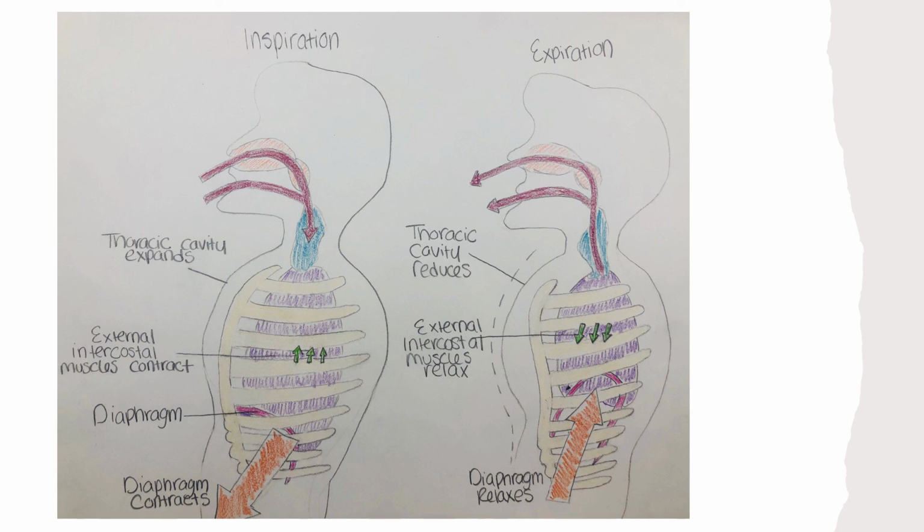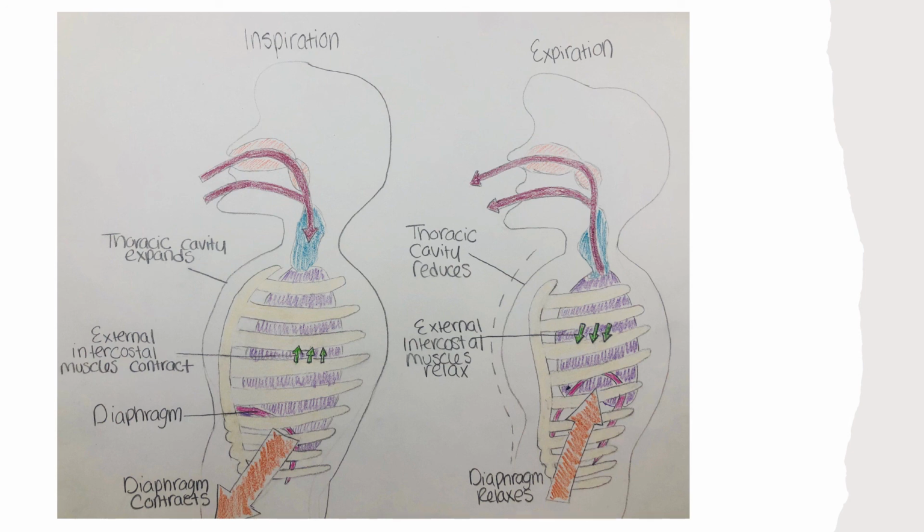Due to the adhesive force of the pleural fluid, the expansion of the thoracic cavity forces the lungs to stretch and expand as well. This increase in volume leads to a decrease in intraalveolar pressure, creating a pressure lower than atmospheric pressure. As a result, a pressure gradient is created that drives air into the lungs.